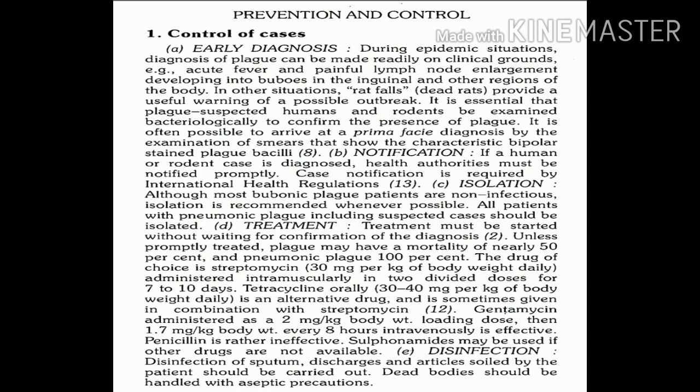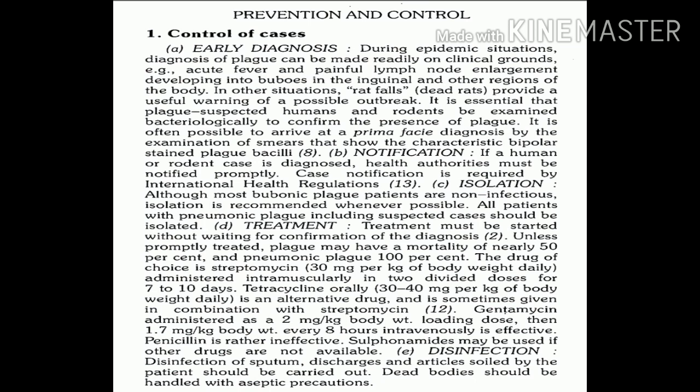Now one more thing in control of cases we should do to prevent spread is disinfection. As we know, in cases of pneumonic plague, plague bacilli are present in sputum. So disinfection of sputum or various discharges or articles soiled by the patient should be carried out, and the disinfectant we can use is 5% Cresol.